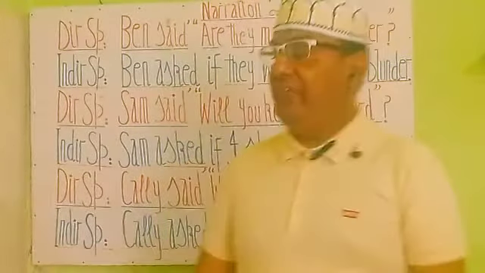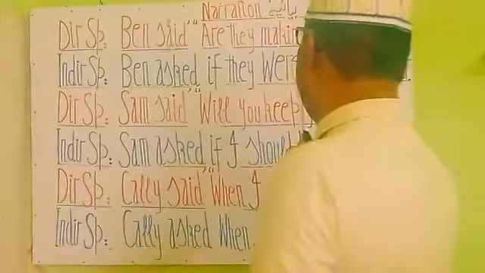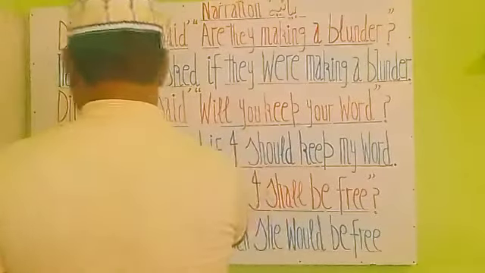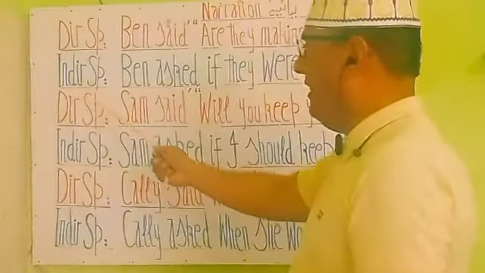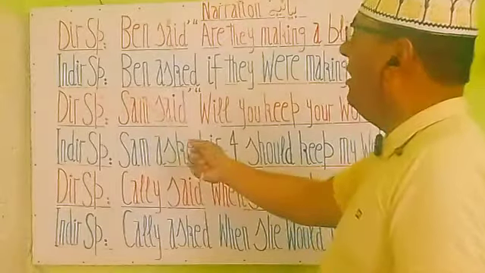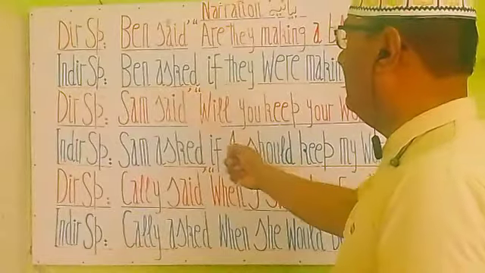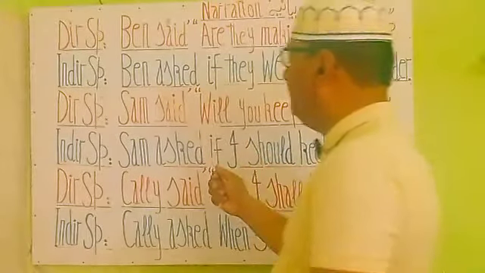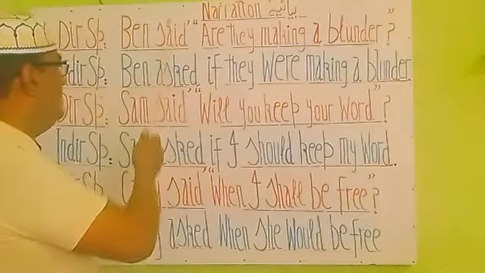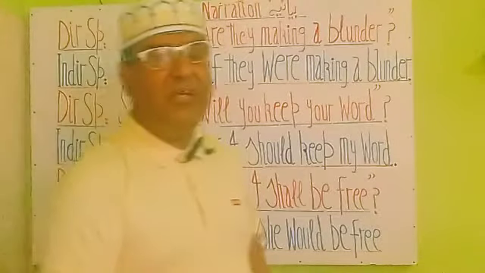So we have a statement here in direct speech. Ben said, inverted commas, "Are they making a blunder?" Commas closed, interrogative sign. So this is our direct speech. Now here we have indirect speech in blue. The first part we will write here: Ben asked. Ben ने पूछा. We replace said by asked. So this is a synonym, said and asked.